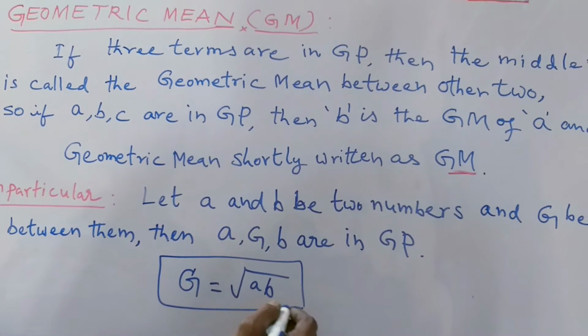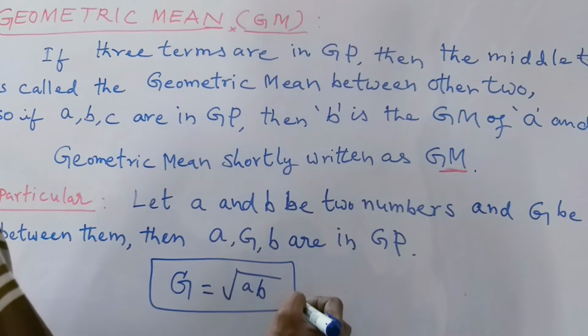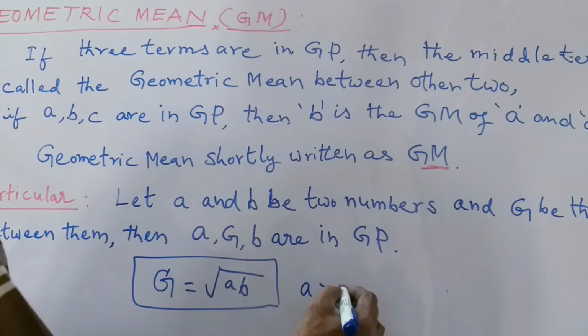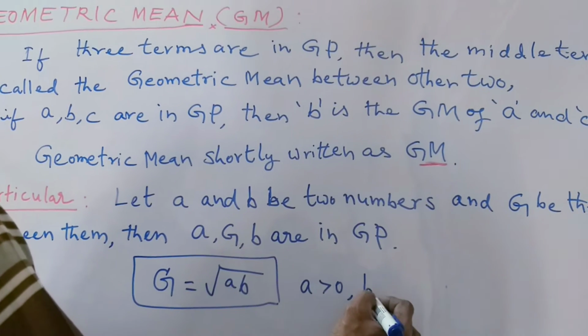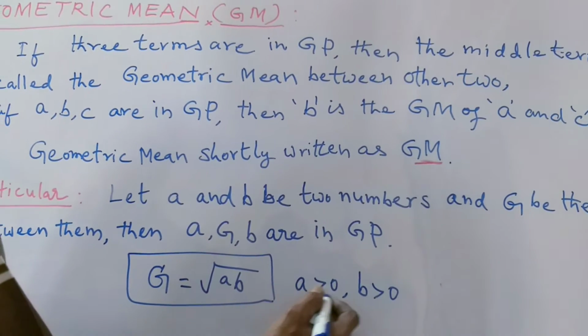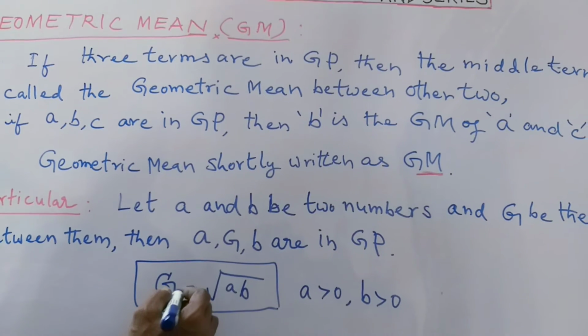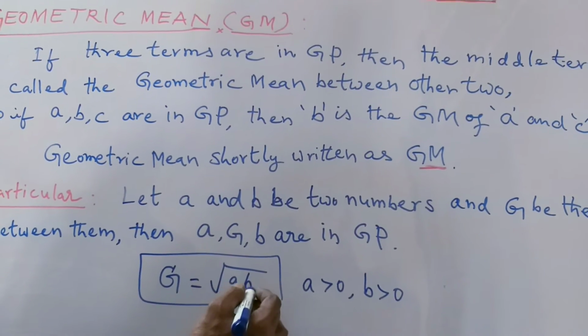Geometric mean is equal to square root of AB, where A is greater than 0 and B is also greater than 0. Based on this condition, geometric mean is equal to square root of A into B.